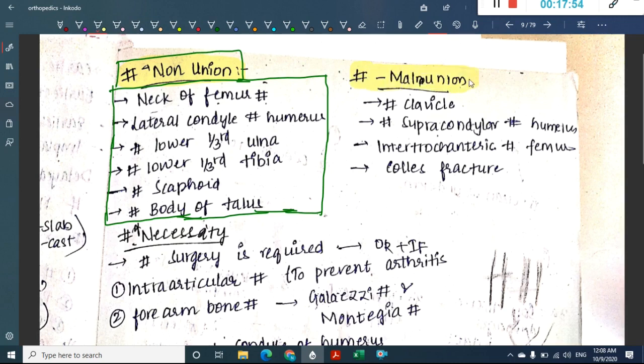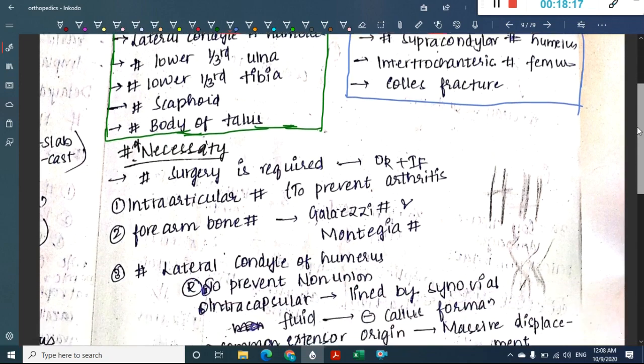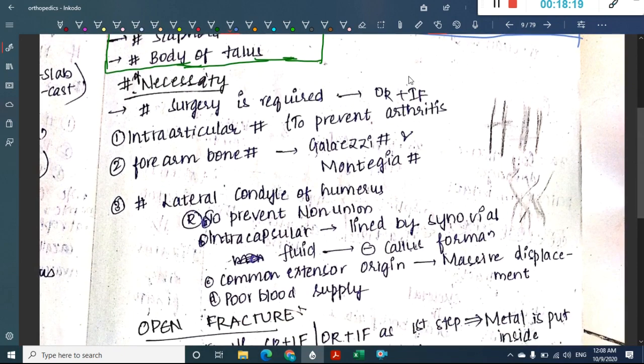Then what are the fractures which cause malunion? Malunion is seen in the following fractures. Malunion is seen in fracture of clavicle, supracondylar fracture of humerus, intertrochanteric fracture, and Colles fracture. Then we have something called fracture of necessity.